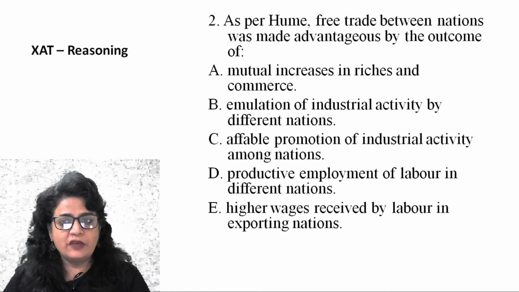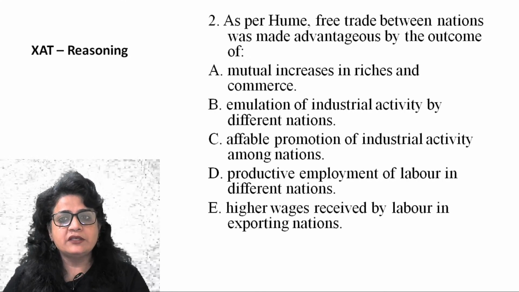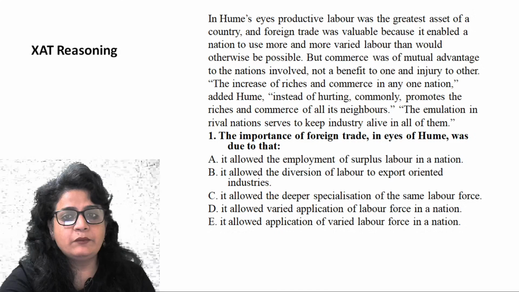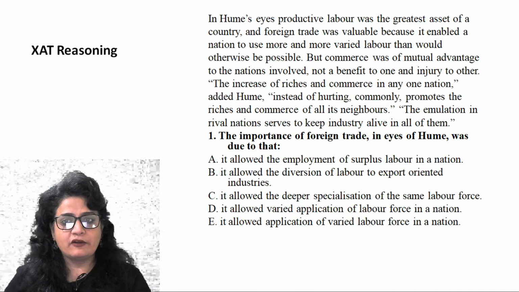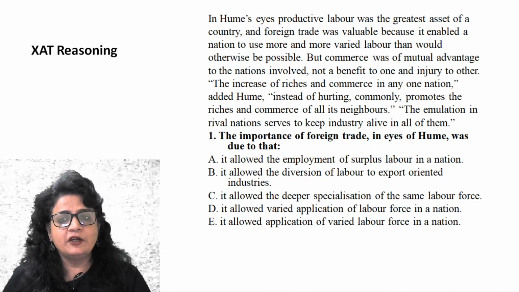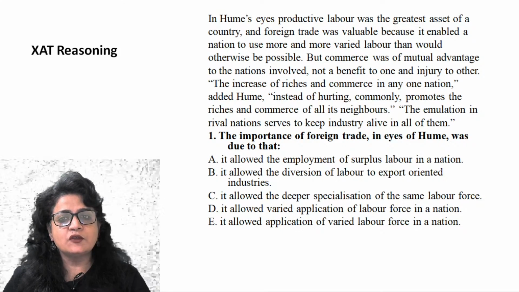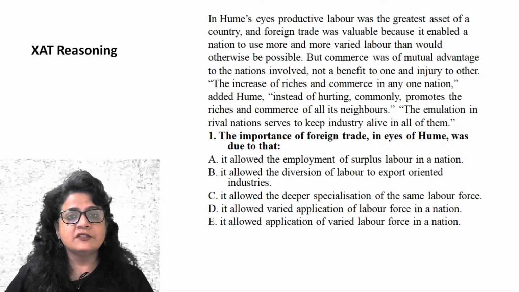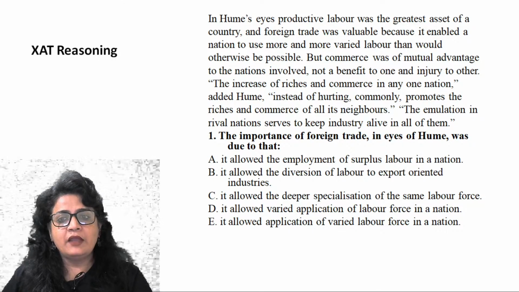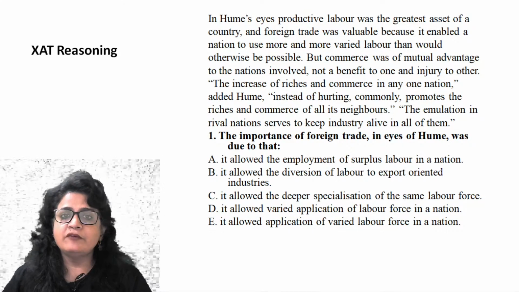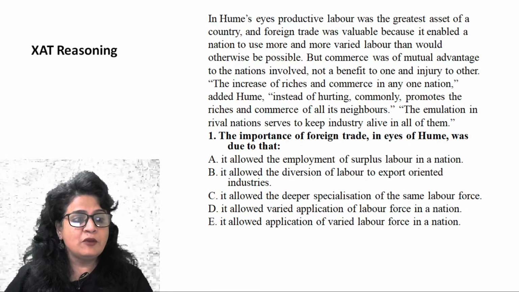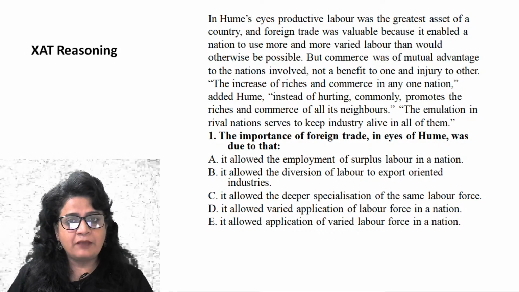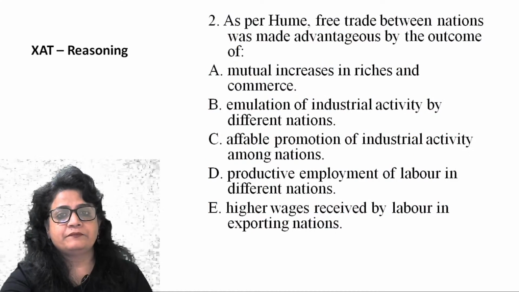One more question based on this paragraph only. As per you, free trade between nations was made advantageous by the outcome of. Now the question is dealing with the last part of this paragraph. He says, instead of hurting commonly, it promotes the riches and commerce of all its neighbors. All the neighbors become wealthy because of free trade, foreign trade. The emulation in rival nations serves to keep industry alive in all of them. Because one country is following another country, industry is alive, industry is developing or progressing in all of them.